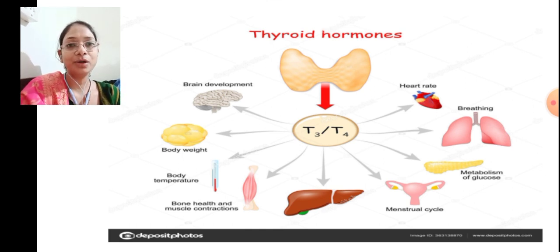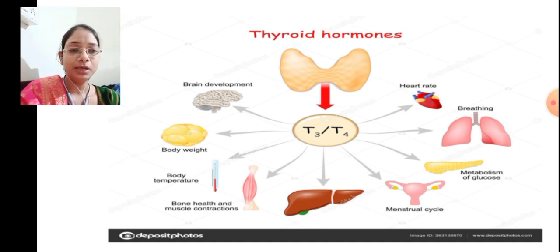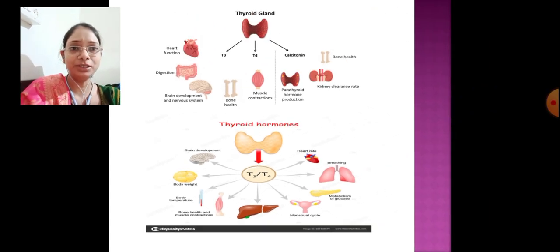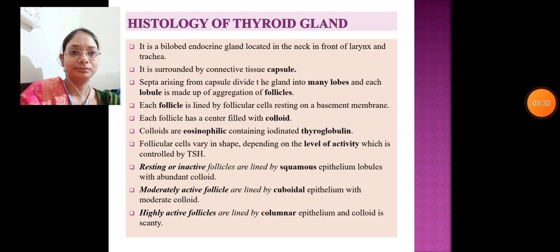You can get it from iodized salt. You can get it from fish. You can get it from seafood, and so on. So iodine is one of the parts of the thyroxine hormone. So in detail we can see in this slide. This slide gives the details of whatever we have discussed now.